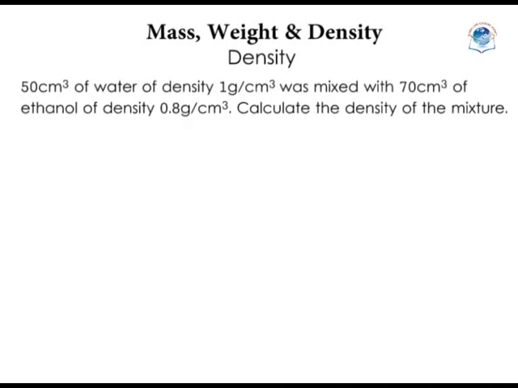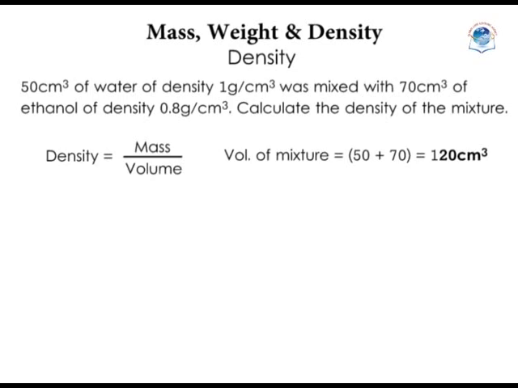Let's take an example. 50 cubic centimeters of water of density 1 gram per cubic centimeter was mixed with 70 cubic centimeters of ethanol of density 0.8 grams per cubic centimeter. Calculate the density of the mixture. Density is equal to mass over volume, and so we need to find the total mass of the mixture and the total volume of the mixture. For the volume, it's straightforward: 50 plus 70 to give 120 cubic centimeters. For the mass, we shall use each density and volume to find it.